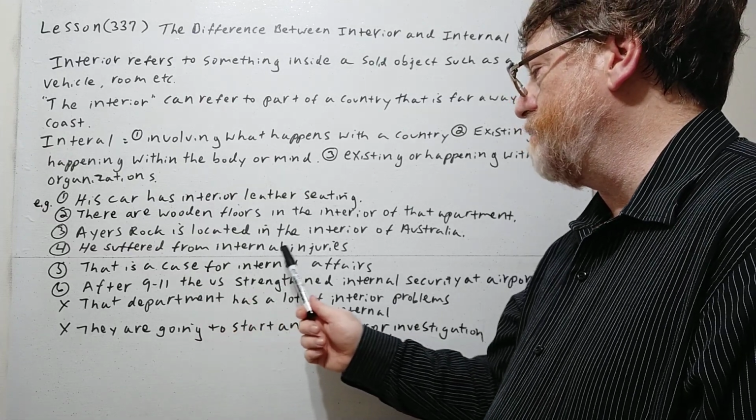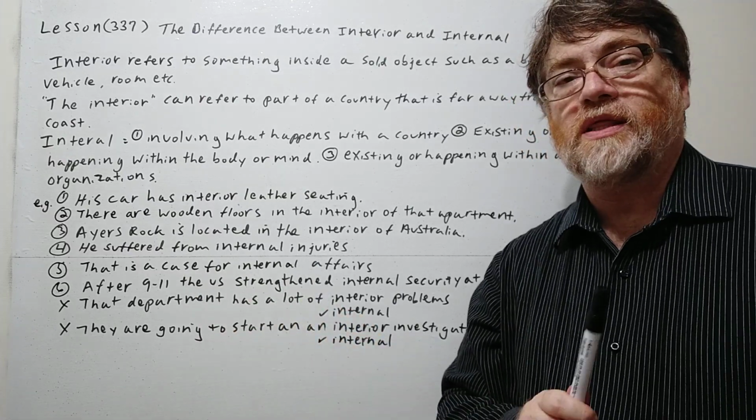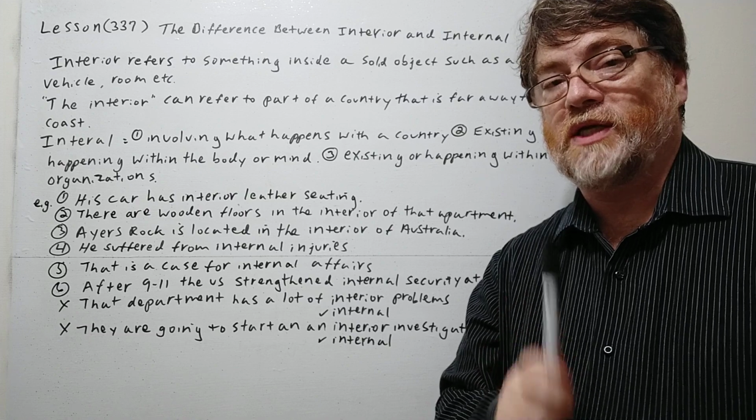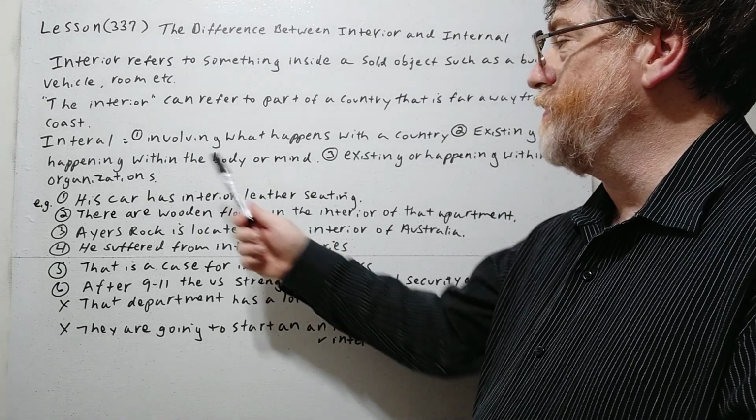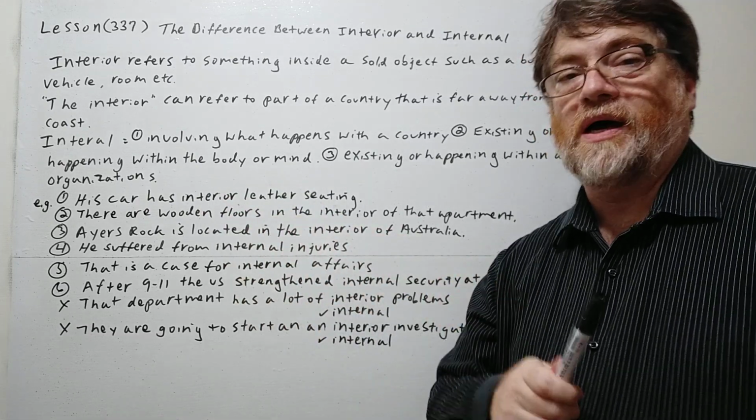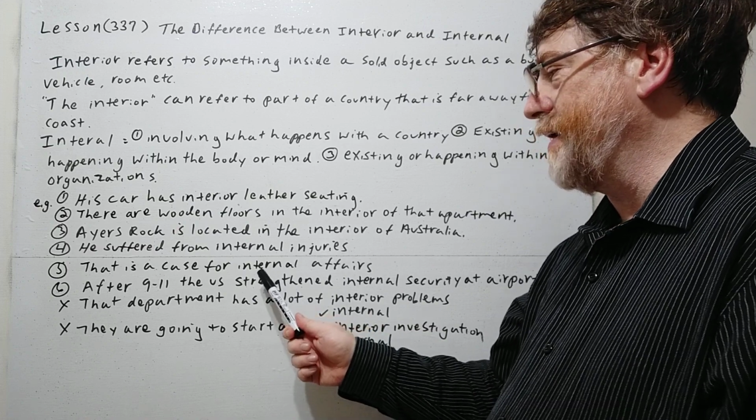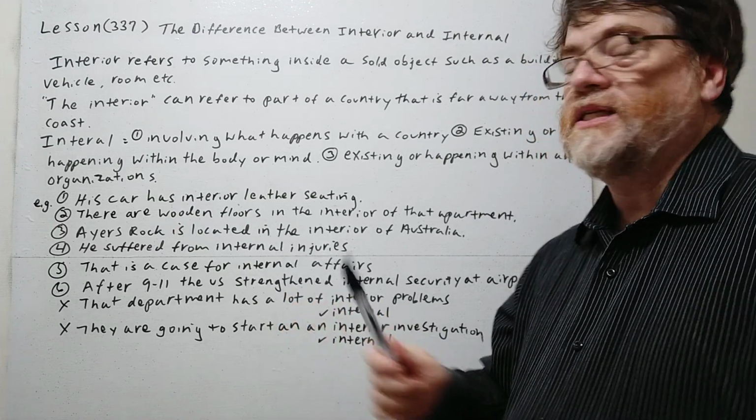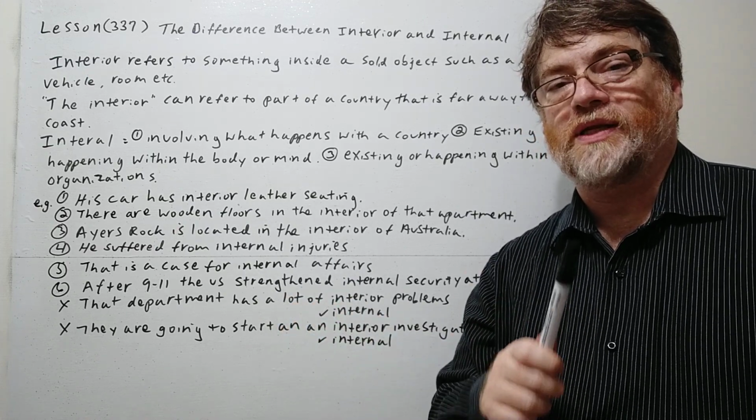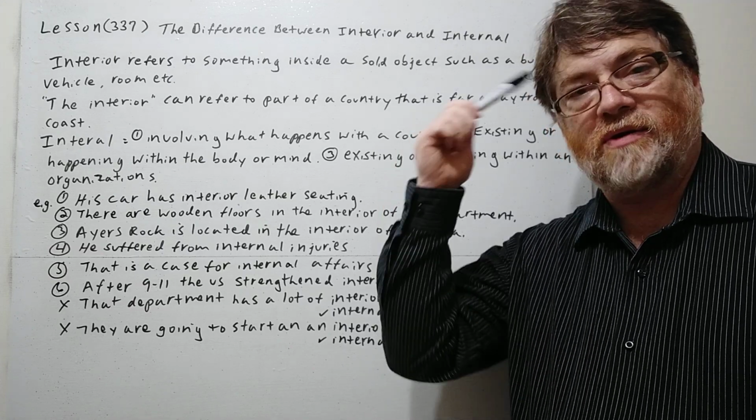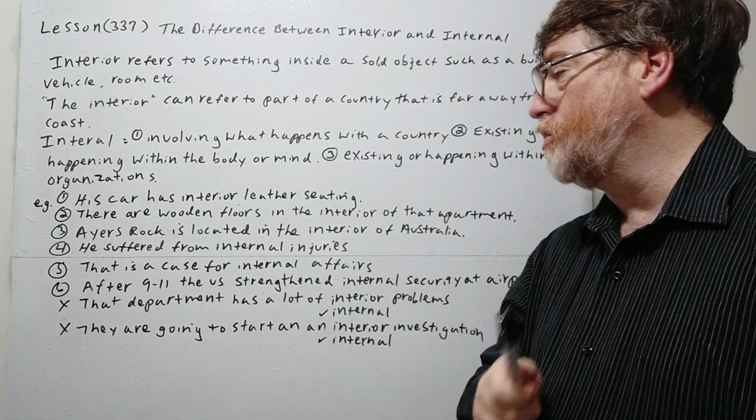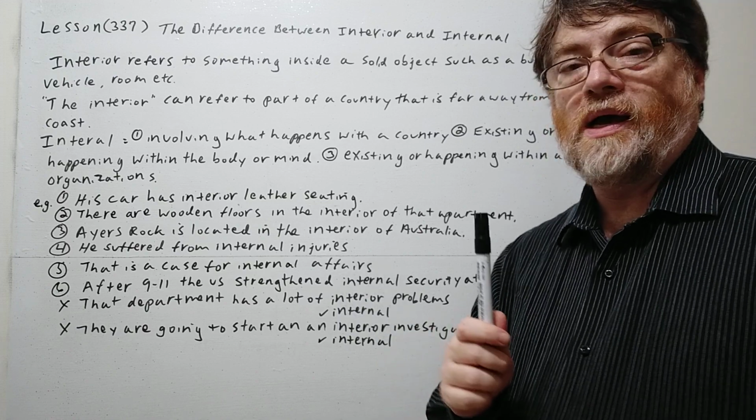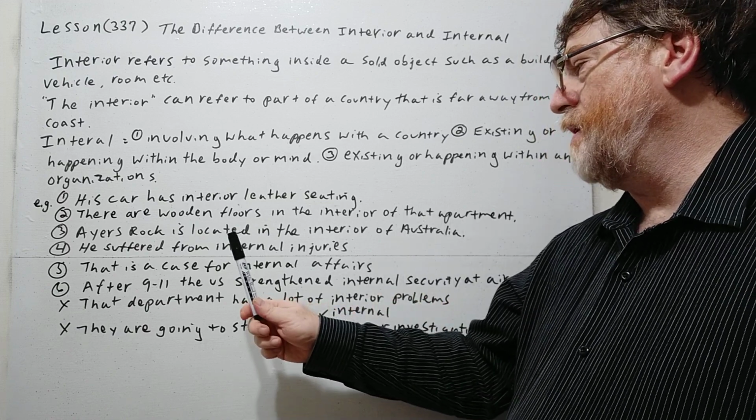All right, number four. He suffered from internal injuries. Now this is one of the ways we said we were going to use internal, within the body or the mind. It would sound weird to say interior injuries. We say internal injuries. So anything to do with your body or inside your mind, we'll use internal. Okay, let's look at the next one.